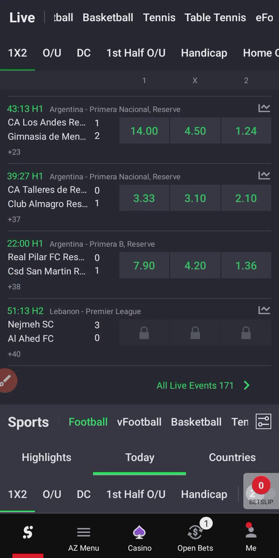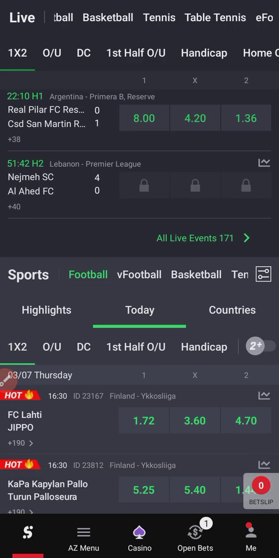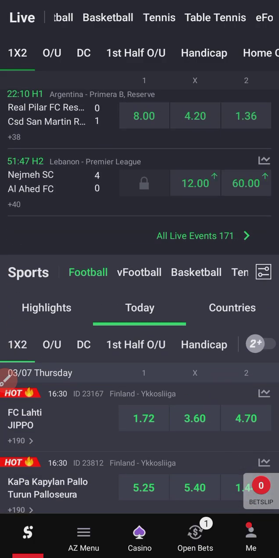So for you to get the real gist and know the difference between these two, please do well to watch through to the end, because I will be making sure to explain it in a very simple manner, and that you would understand and know the difference between the two of them and know how to use it in your bet slip.